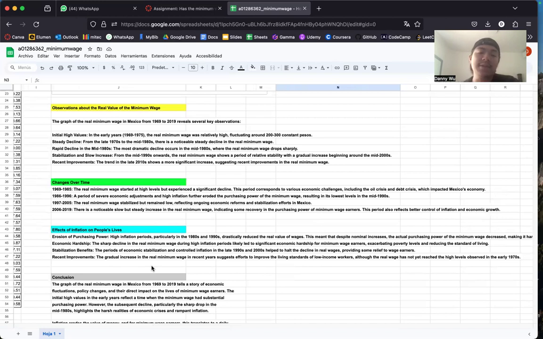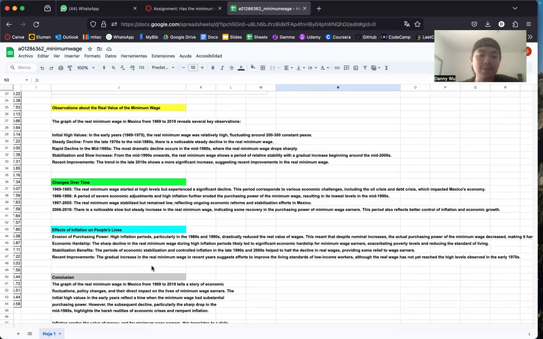Some effects of inflation on people's lives. There's erosion of purchasing power: high inflation periods, particularly in the 1980s and 1990s, drastically reduced the real value of wages. And then there's economic hardship. The sharp decline in the real minimum wage during high inflation periods likely led to significant economic hardship for minimum wage earners, exacerbating poverty levels and reducing the standard of living.